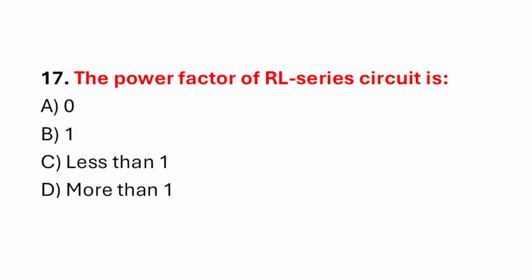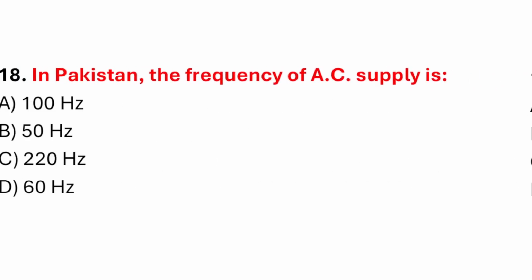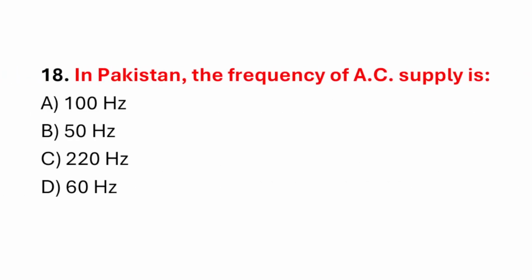Question number 17. The power factor of RL series circuit is. Correct answer is option C, less than 1. Question number 18. In Pakistan, the frequency of AC supply is. Correct answer is option B, 50 Hz.